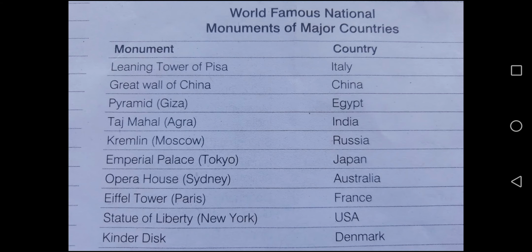Pyramid, Giza, Egypt. Taj Mahal, Agra, India. Kremlin, Moscow, Russia. Imperial Palace, Tokyo, Japan. Opera House, Sydney, Australia. Eiffel Tower, Paris, France. Statue of Liberty, New York, USA.